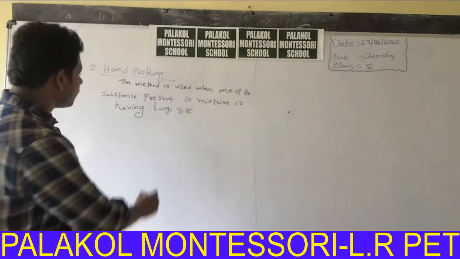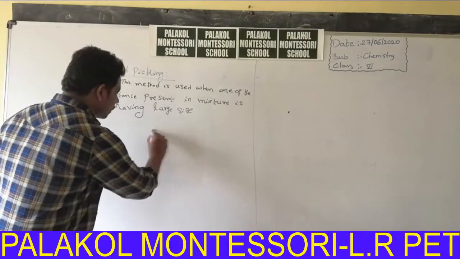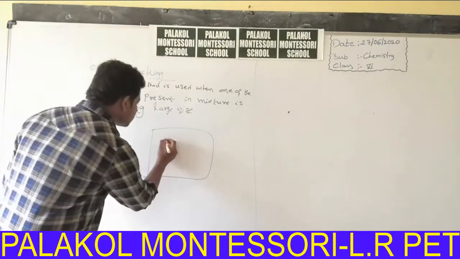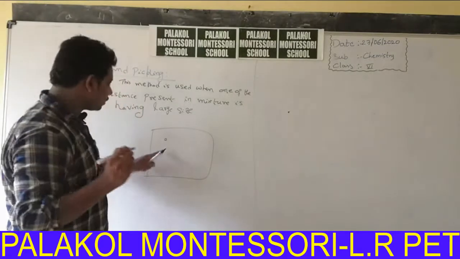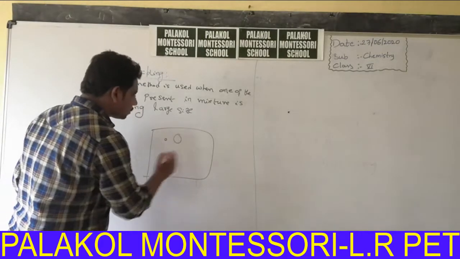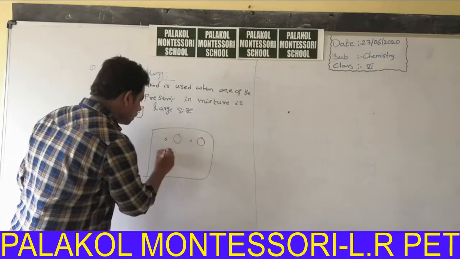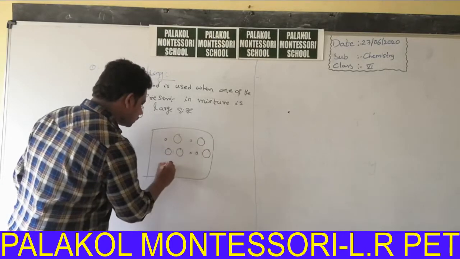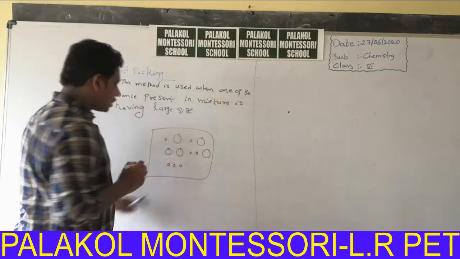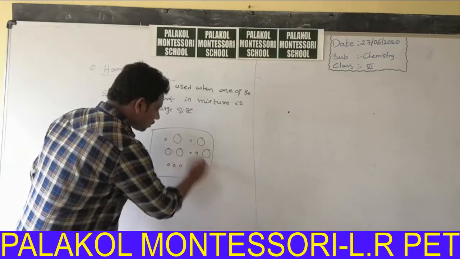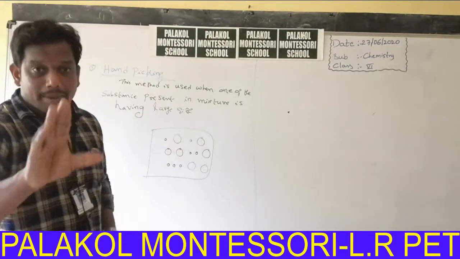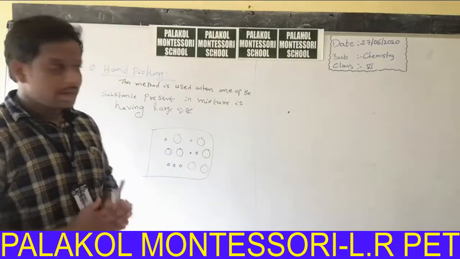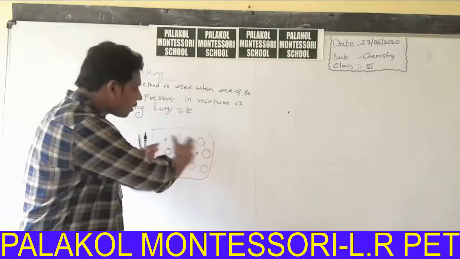Say for example, you have a box like this. In that box, there are small stones and big stones mixed together: small stone, big stone, small stone, big stone, big stone, big stone, small stone, and so on.